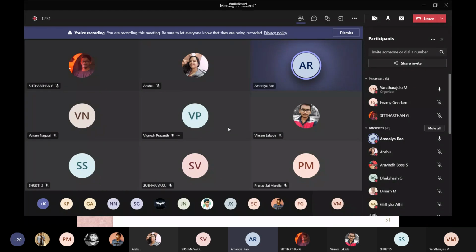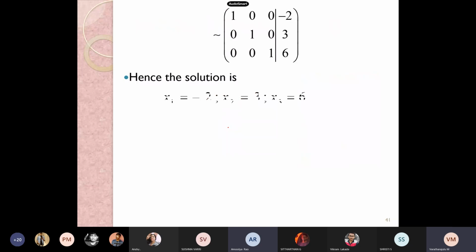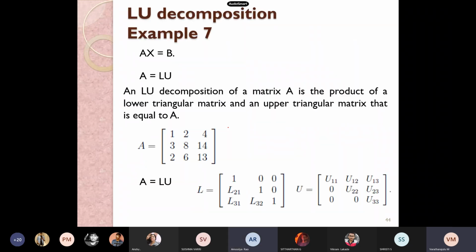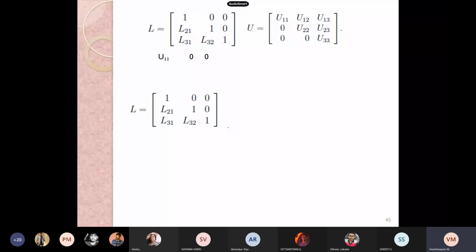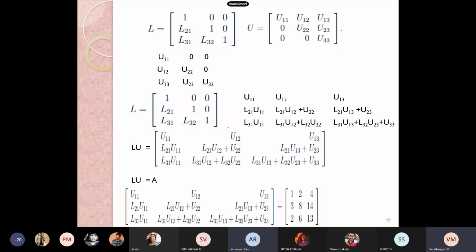Is that fine? Yes, very good. Let others also understand your point. Whether my slides are visible, Amulya? Yes, sir, they're visible.